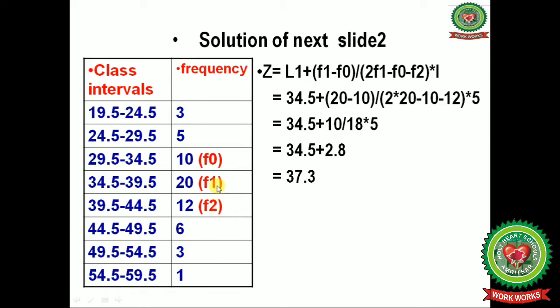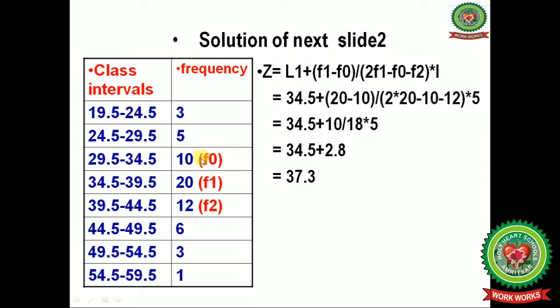Now frequencies are also given. Now by the observation method we find that the highest frequency is 20, with the model group 34.5 till 39.5, and the previous frequency, that is F0, is 10, and the succeeding frequency is 12. Now fill the values. Lower limit, that is 34.5, plus the frequency of the model group, that is 20,